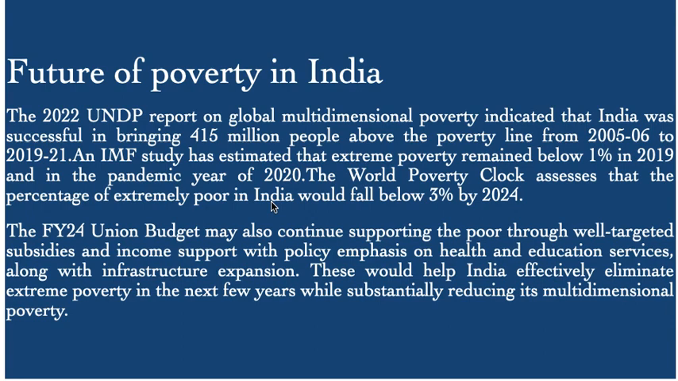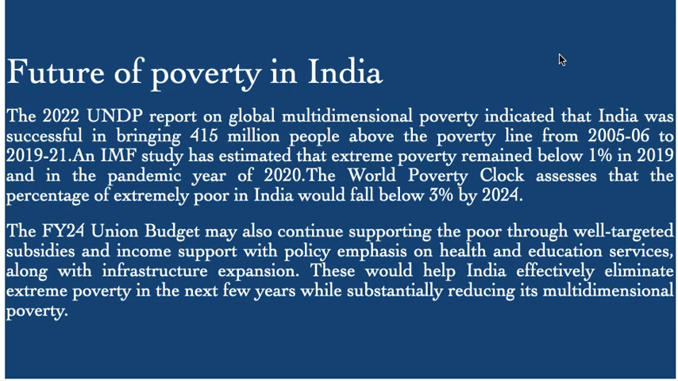Future of poverty in India. The 2022 UNDP report on global multidimensional poverty indicated that India was successful in bringing 415 million people above the poverty line from 2005-2006 to 2019-2021. An IMF study has estimated that extreme poverty remained below 1% in 2019 and in the pandemic year of 2020. The World Poverty Clock assesses that the percentage of extremely poor in India would fall below 3% by 2024.